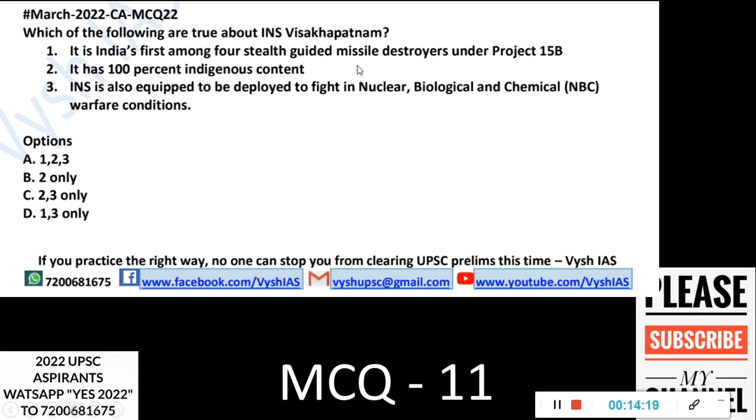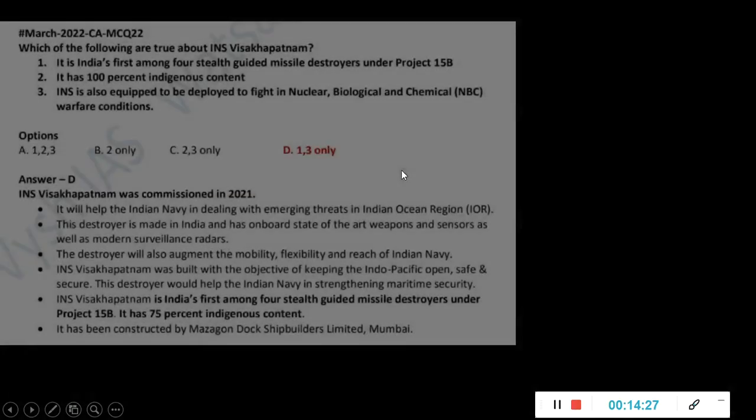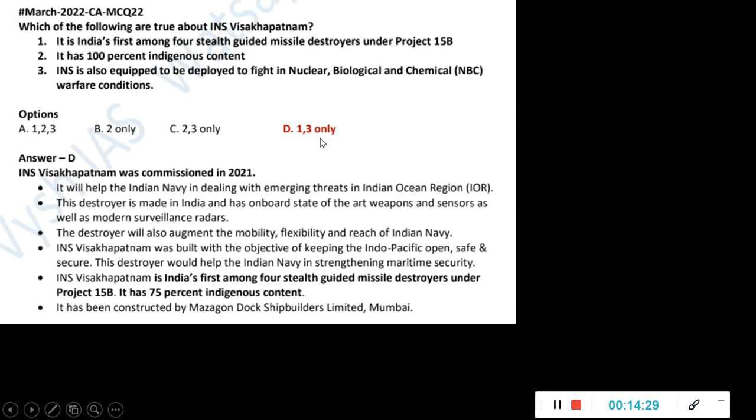So, a lot of ships and vessels and devices and all these things you will hear with respect to the Coast Guard also, DRDO also, ISRO also. So, try to make a note of all these things. It will help the Indian Navy in dealing with emerging threats in the Indian Ocean region. It is India's first among 4 stealth-guided missile destroyers under Project 15B. It has 75% indigenous content.